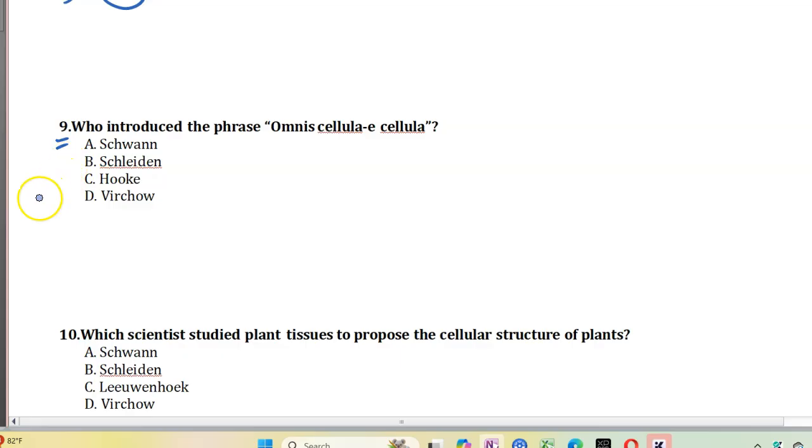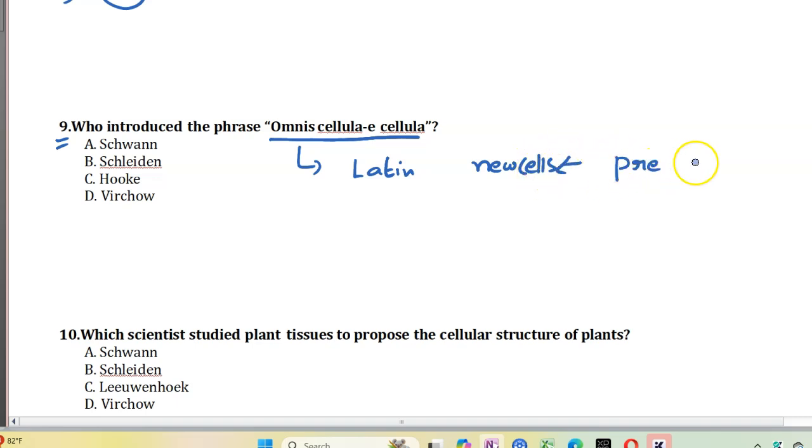Let us consider question 9. Who introduced the phrase omnis cellula e cellula? This is a Latin phrase which indicates new cells. New cells arise from pre-existing cells. From pre-existing cells, new cells arise.